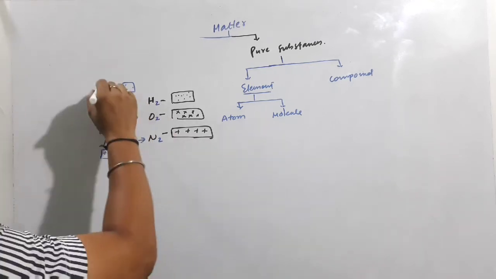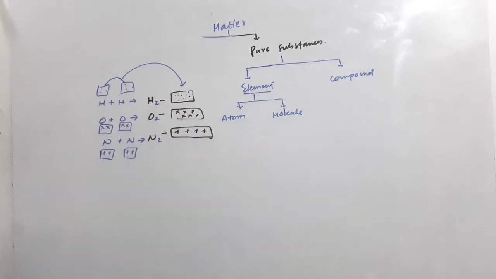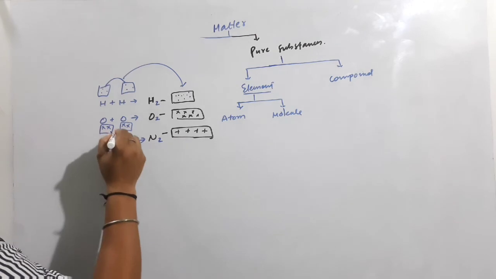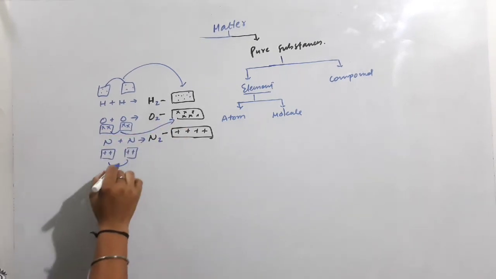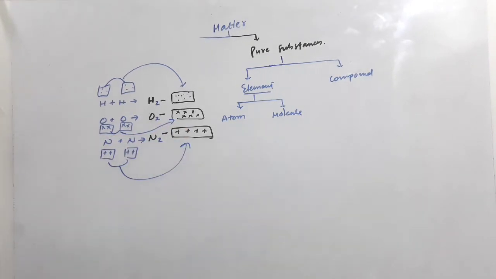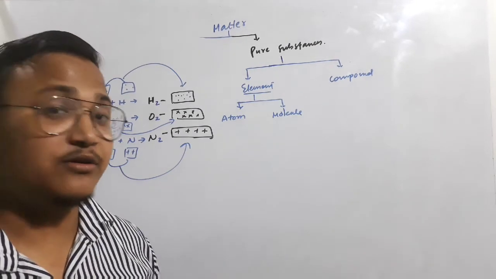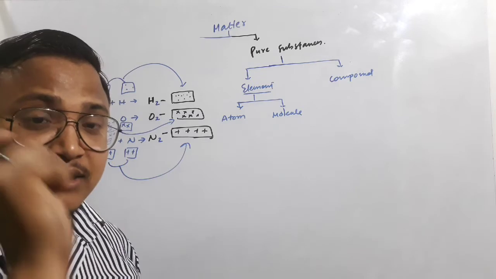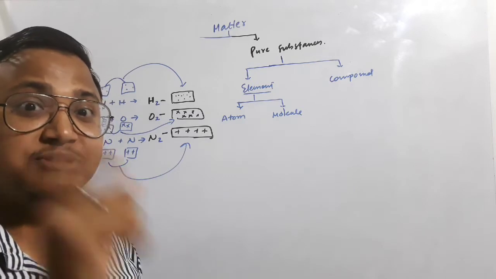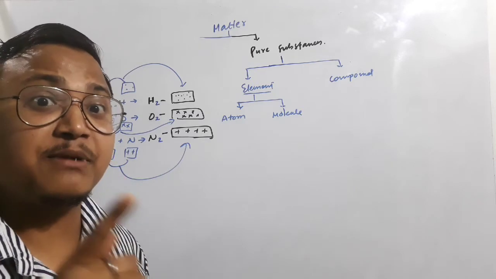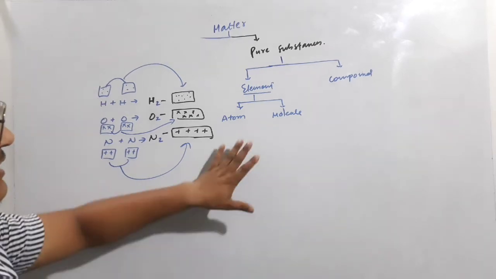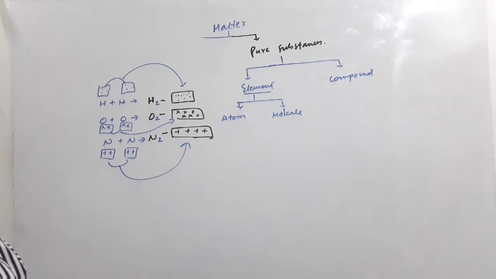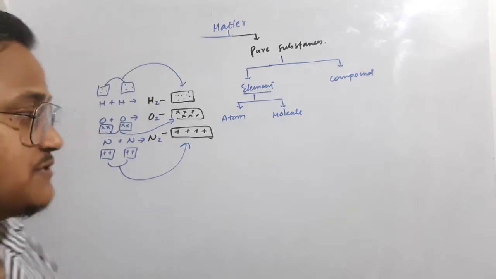When they combine together, they give the same composition. Isn't a molecule also a pure substance? A molecule is the combination of two or more atoms of the same type. Remember this. That's why atoms and molecules are also called pure substances.